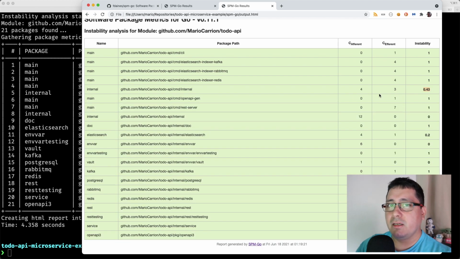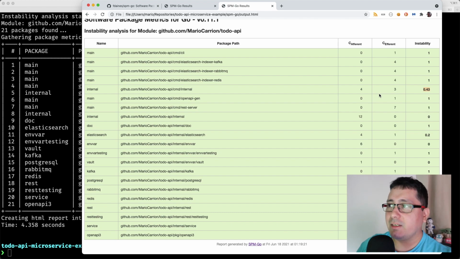So it's sort of like, depending on how stable or unstable it is, it's sort of the other way around. If you see it that way, if it's stable, it means that if I make a change to that package, perhaps some other packages that depend on that one will need to be changed as well.